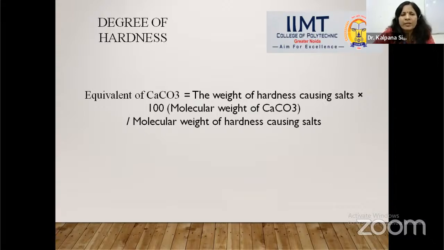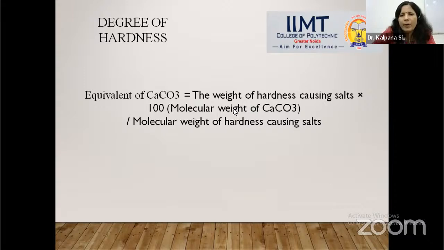It will be better to understand by taking an example. Suppose a particular water sample contains 12 milligram per liter calcium sulfate. Now, how are we going to convert 12 milligram calcium sulfate into uniform calcium carbonate equivalent? By using this formula, the weight of the hardness-causing salt is 12 milligram per liter, so it should be 12 into the molecular weight of calcium carbonate, 100, it means 12 into 100 upon the molecular weight of calcium sulfate, which is 136.